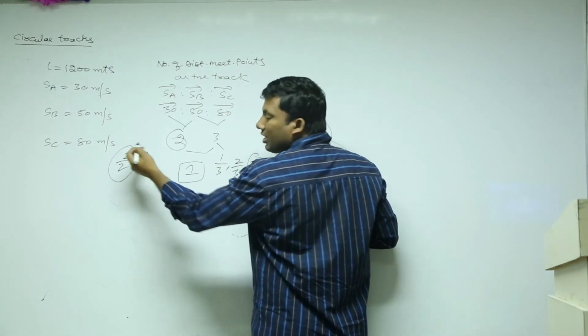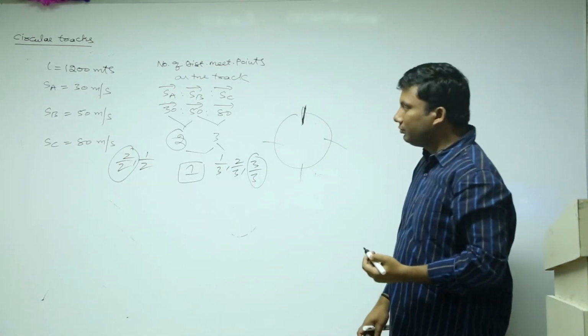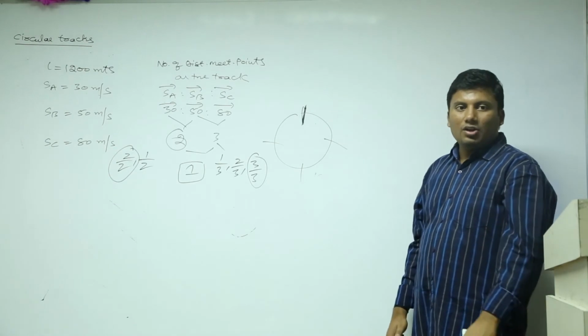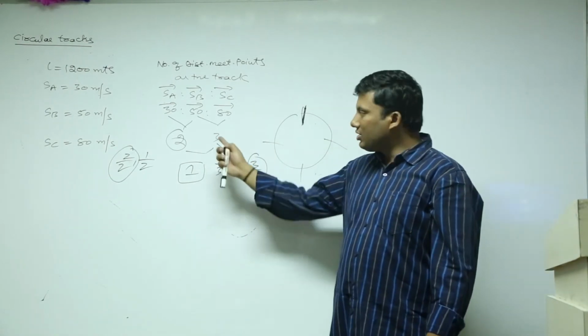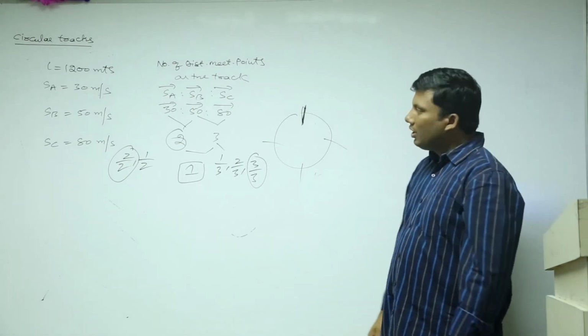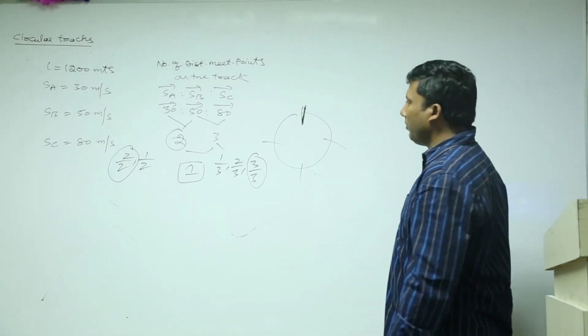How many meeting points are common? 2 and 2. Right? So how many meeting points? Here 2, here 3. Common is 1, or the HCF of 2, 3. Number of distinct meeting points.